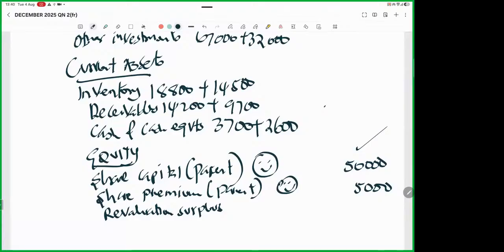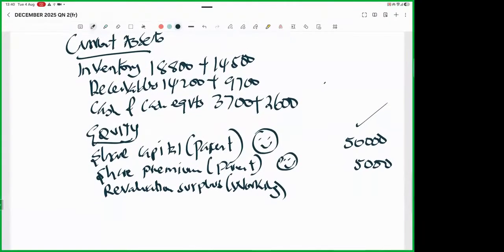That one, leave it like that. We did a small working for this, which I will never do. Let the examiner go and do that for themselves. Then we have retained profit. That is group retained earnings. Working. One of the worst workings ever. That one, let the examiner go and do it on their own.